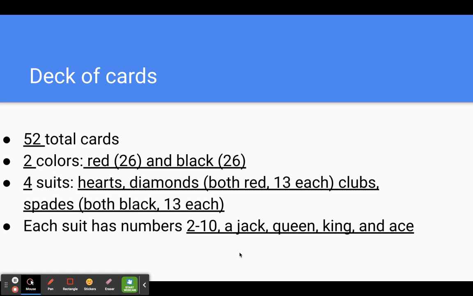Okay, so going on with just simple basic probability about some things that we may not have been able to cover in 10.1. In a deck of cards, there are 52 total cards. There are two colors. There's 26 red cards and 26 black cards. There are four what we call suits, hearts, diamonds. Those are both red.